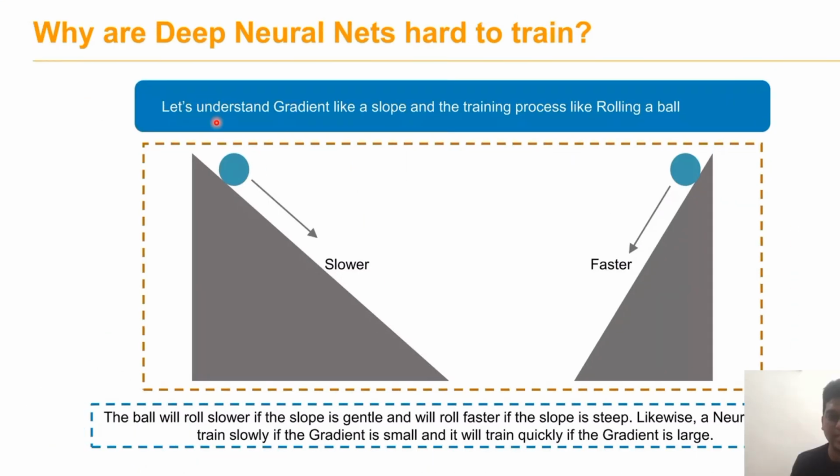You can see that the gradient is like a slope, and the training process is like rolling a ball. When the slope is gentle, the ball will roll slower. When the slope is steep, the ball rolls faster. Similarly for a neural network, if the gradient is small, it will train slowly. If the gradient is large, it will train very fast.